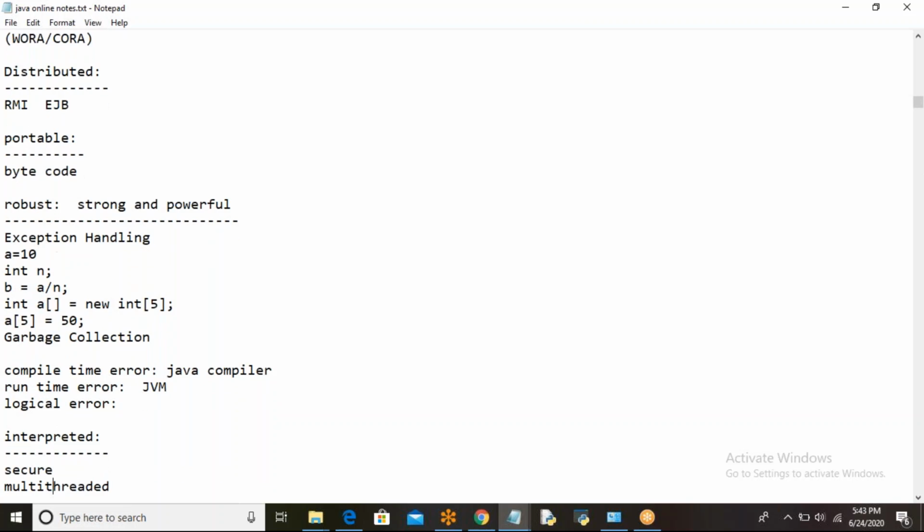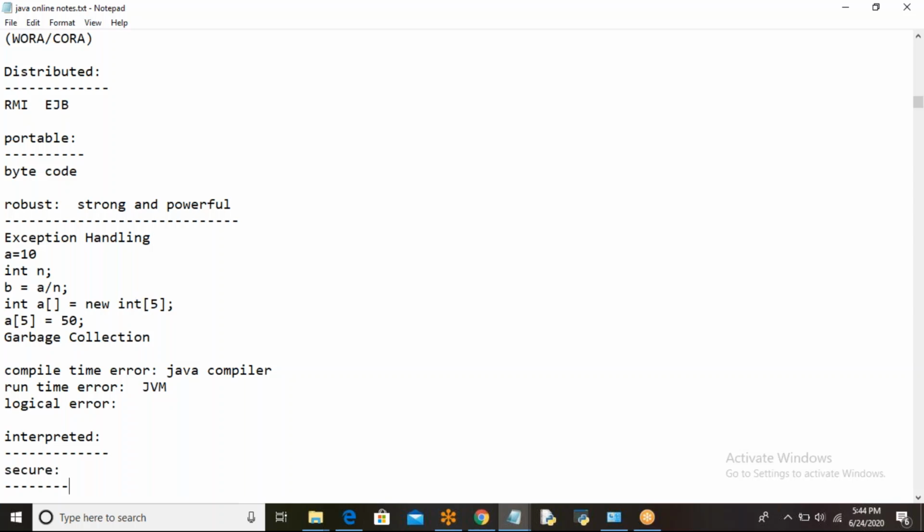that's why it is an interpreted language. And now the next one is secure. Why is Java secure? Inbuilt security features are there. What are those inbuilt security features? First of all, virus free systems we can develop using Java. Why? Because here there is no question of explicit pointers. And moreover, when you write a C program or C++ program, it uses the runtime environment of the operating system.